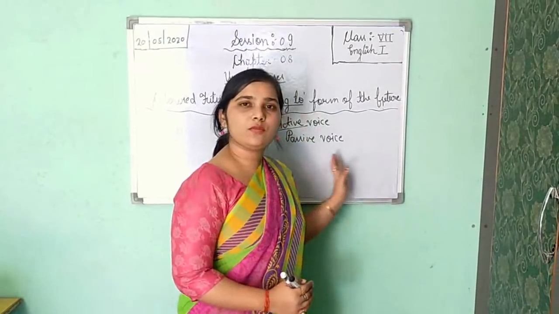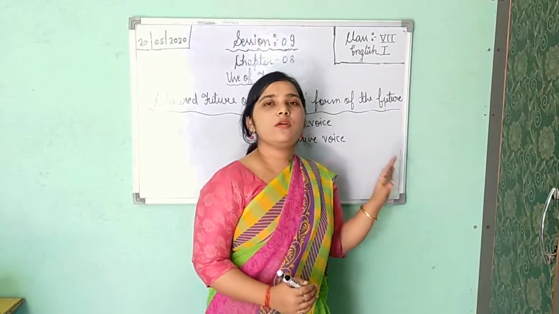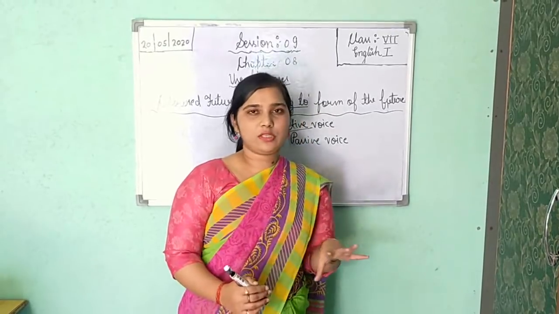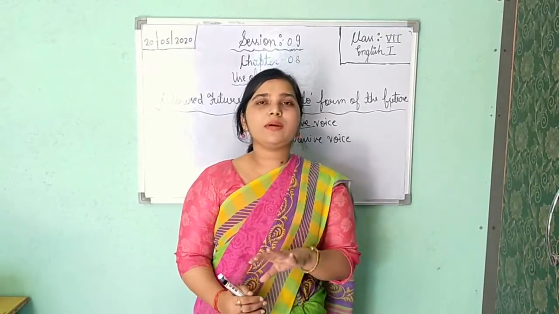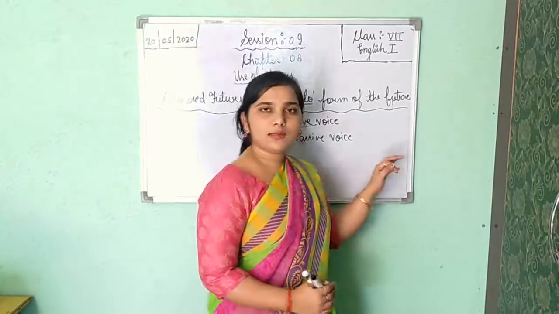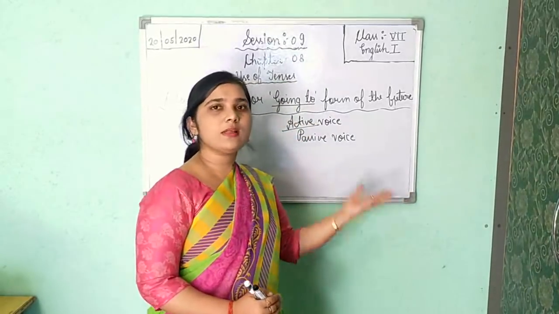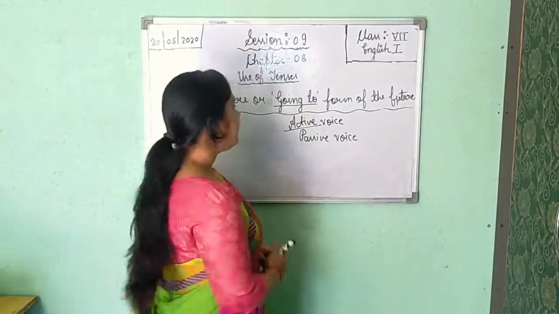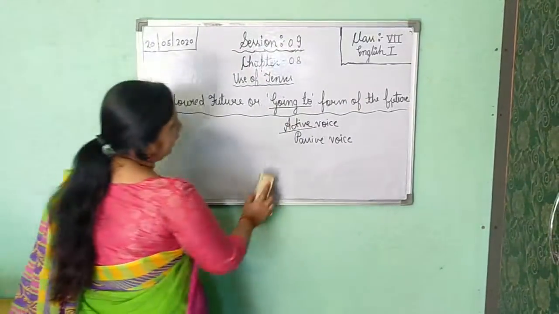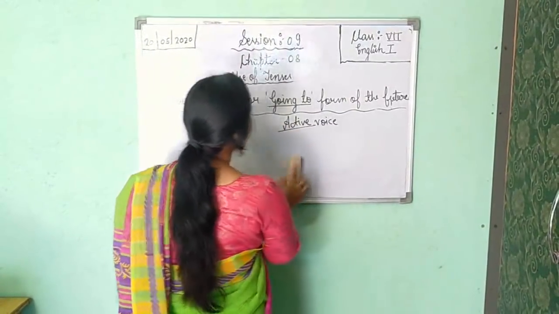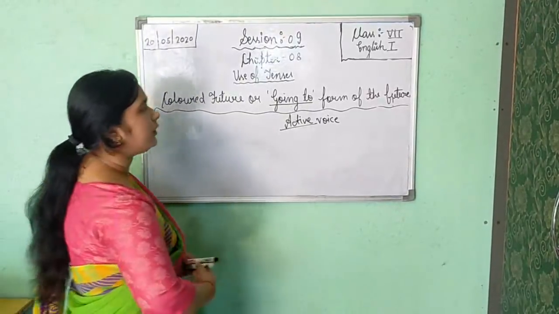All the time in passive you will get past participle form of the verb. Only some exceptions are there, but 99% of the time you will get past participle form of the verb in passive voice. So that is your passive voice. Now see, first active voice. How will you use going to form of the verb in active voice.